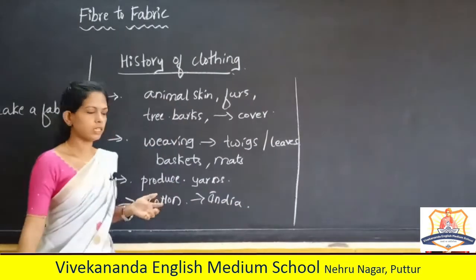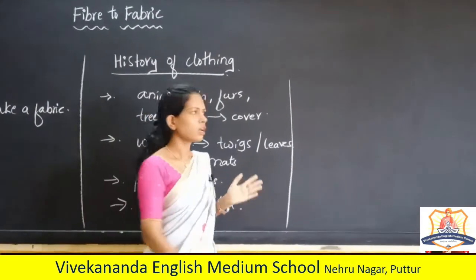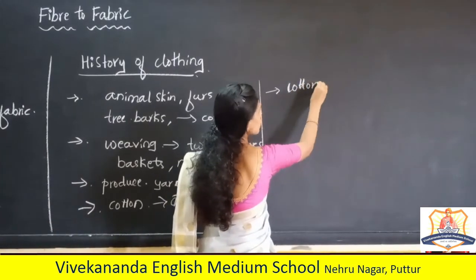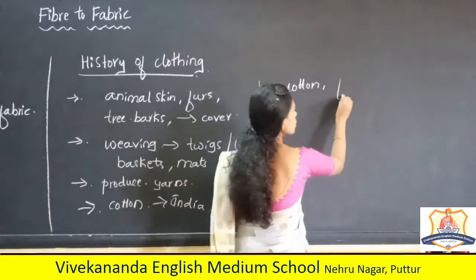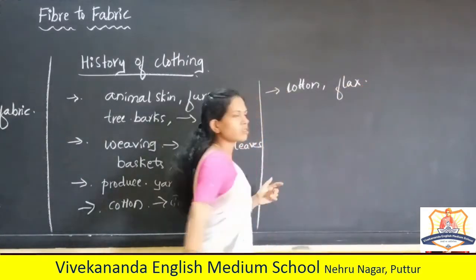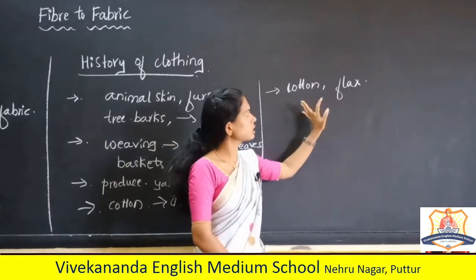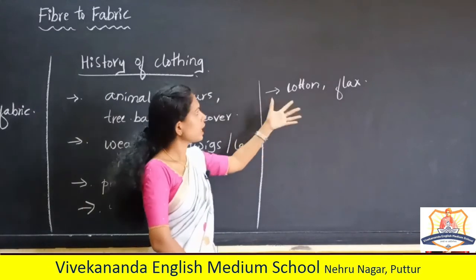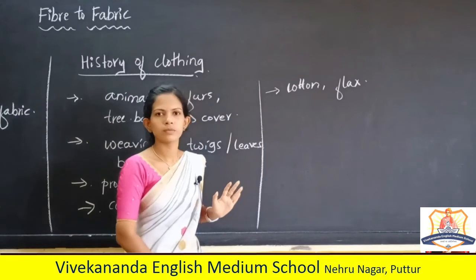Ancient Indians, and in Egypt they were using cotton as well as a plant fiber called flax. This is also one type of plant fiber. They were using these two fibers to make fabric, and these two were grown near the river Nile.